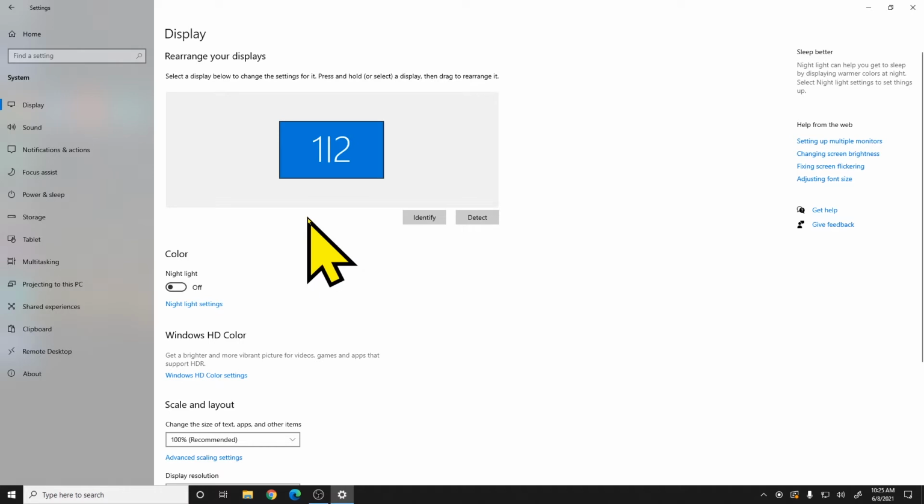One setting you may want to look at inside of display is the night light setting. If you left click that, you can turn it on. And what it will do is, by default, at certain times, usually late at night, it'll actually change the color of your screen to a more reddish hue, and that's designed to help reduce eye strain and actually help you sleep better. It's a setting I actually use personally, and you can test it if you'd like to see if it will help you out at all.